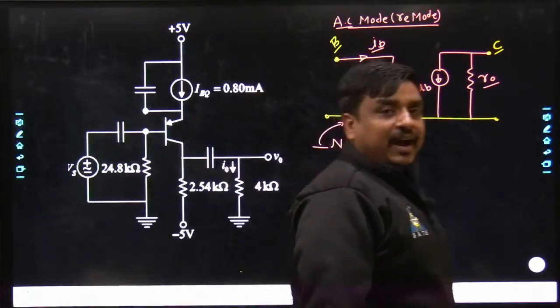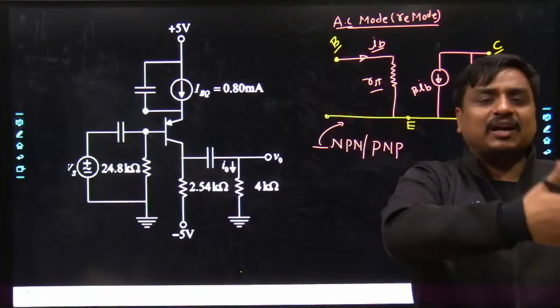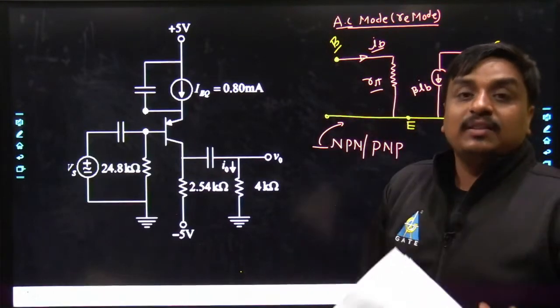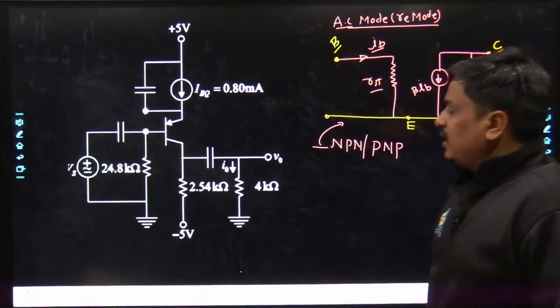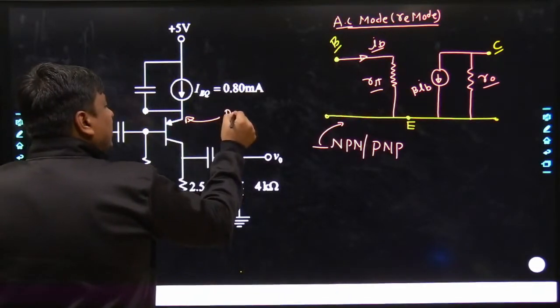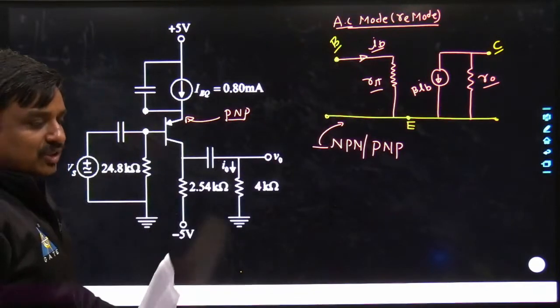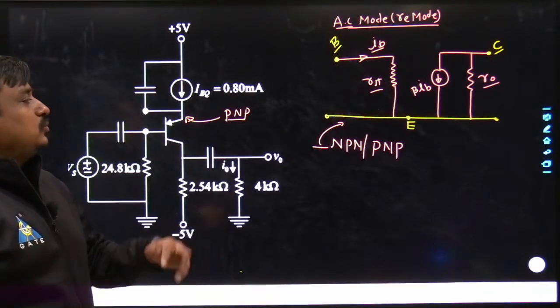Like we had the equivalent of MOS, where VGS had the impact over the current, and similarly RDS was equally valuable for the NMOS as well as PMOS. The same concept goes here, so you need not have any doubt. Sorry, this is nothing but the PNP transistor. Should I be using the same equivalent or not? Yes, you would be using the same equivalent. Agreed?